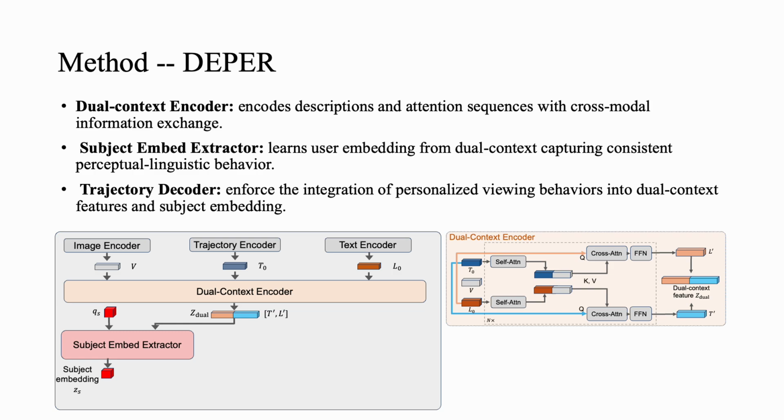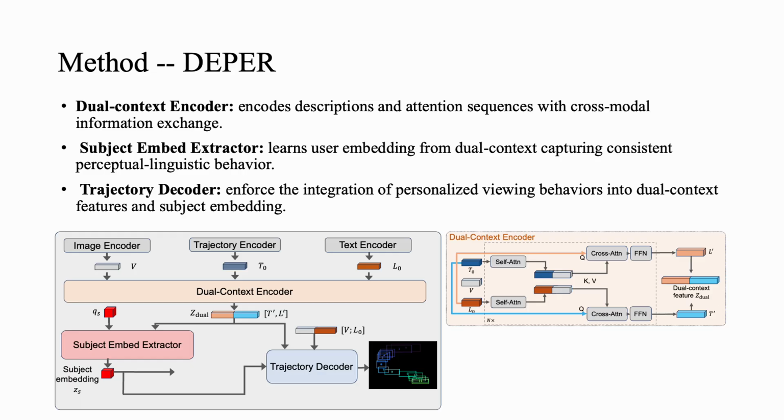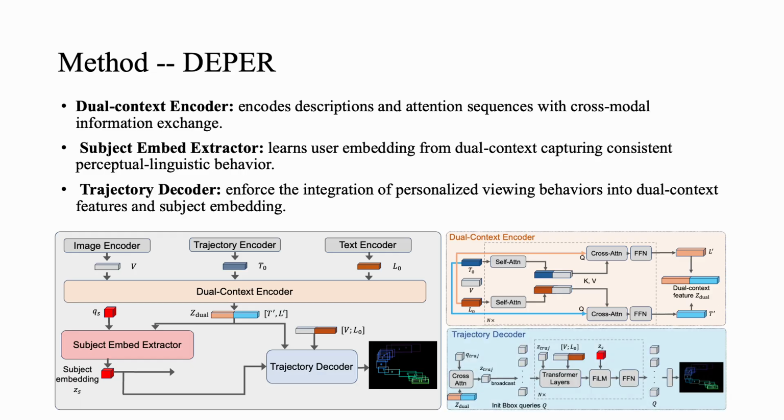The subject embedding will capture the consistent perceptual and linguistic behavior across different images. We also have an auxiliary module, the trajectory decoder, that will take the subject embedding and other context features to reconstruct the trajectory. It will help to enforce the integration of personalized viewing behaviors into the dual context features and subject embedding.